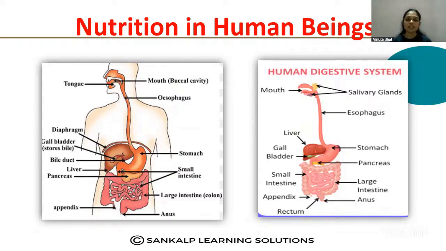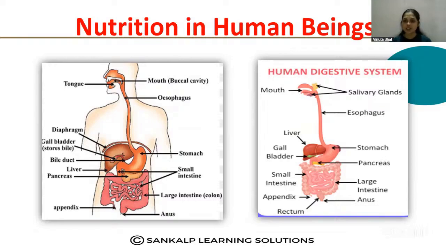The first step is the ingestion of food. Ingestion means taking food through the mouth, the opening. So ingestion means the food is taken inside our body. Digestion is the breakdown of complex nutrients into simpler forms.